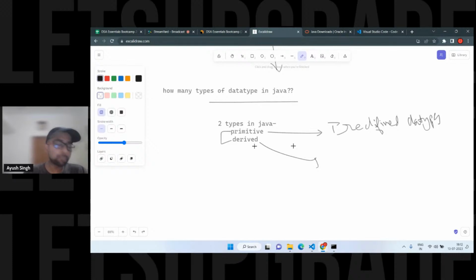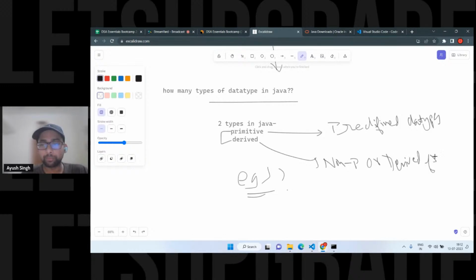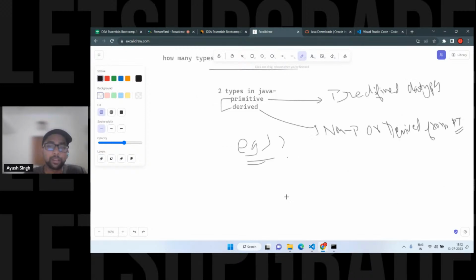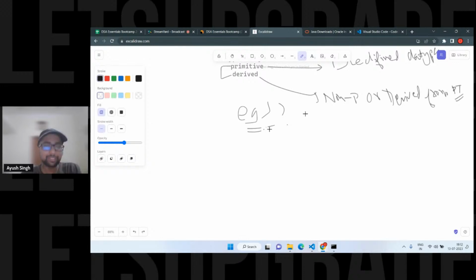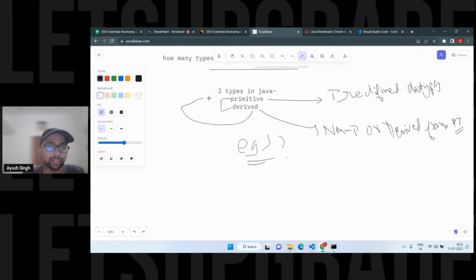Can anyone tell me examples of the derived data type? Derived means the non-primitive, which is derived from the primitive one only, nothing else. So this is the primitive data type, and non-primitive data types are derived from it. Why is it called derived? Because they use only primitive data types to define themselves. We are going to see the examples.